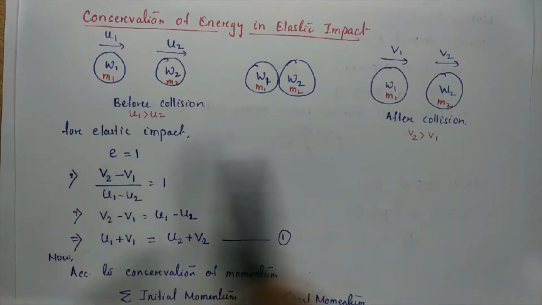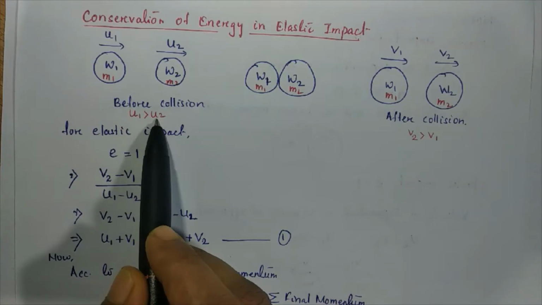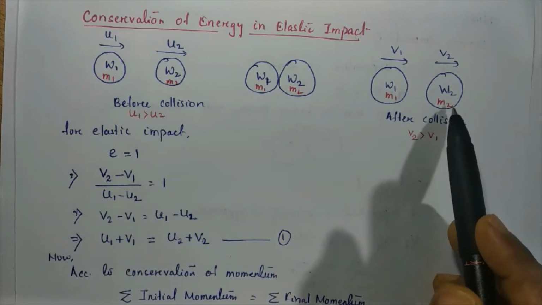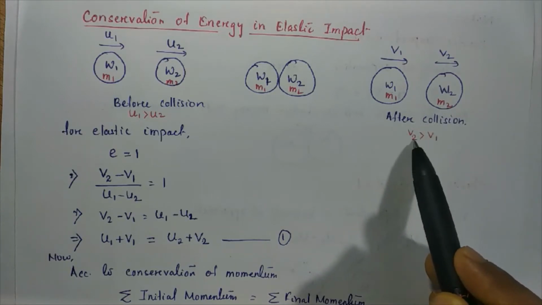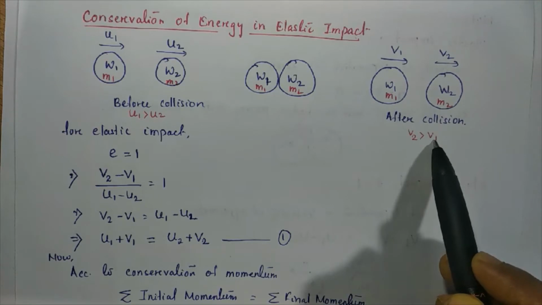We observe that the velocity u1 must be greater than u2, and the velocity of W2, that is v2, is greater than the velocity of W1, that is v1.